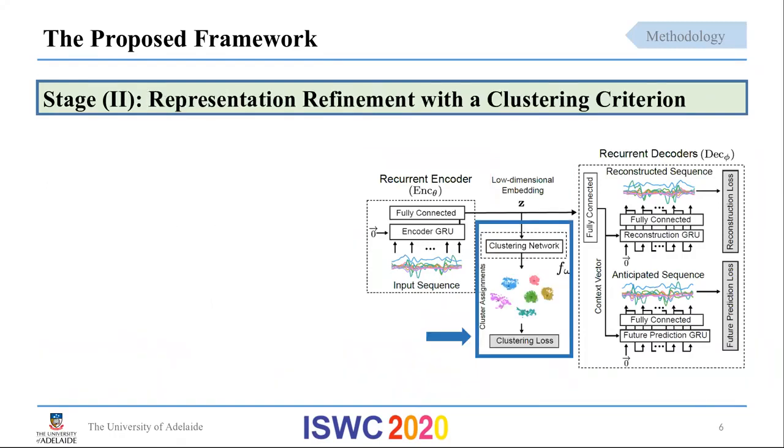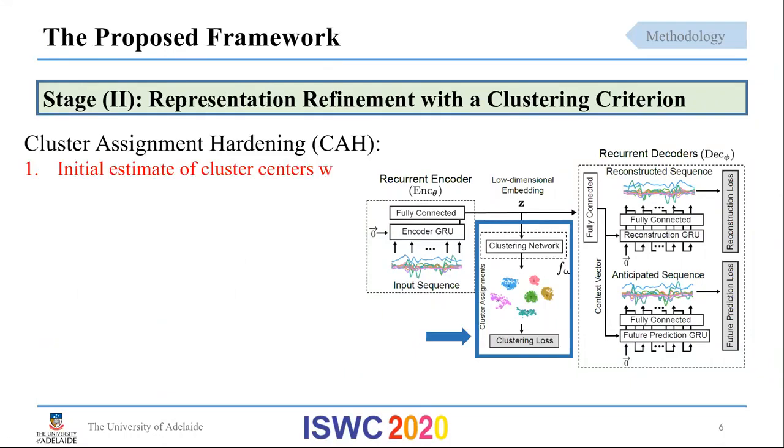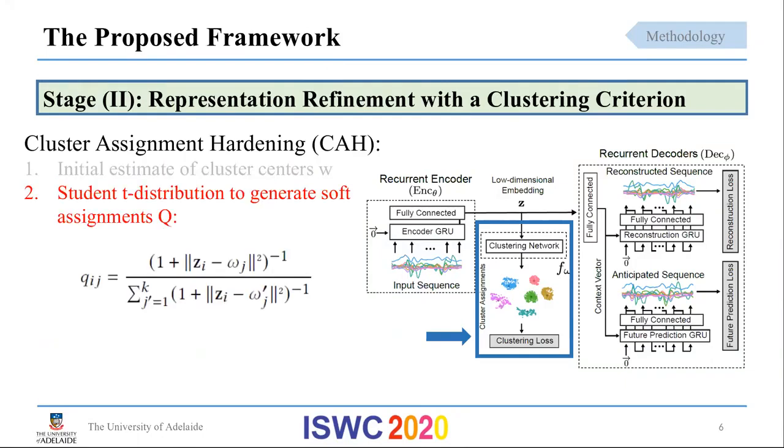In the second stage, we add a clustering network that is trained with cluster assignment hardening. We start with an initial estimate of the cluster centers omega. Next, we adopt a student's t-distribution to generate soft cluster assignments Q. This essentially uses the similarities between sensor segment representations and the cluster centers as a kernel to compute soft cluster assignments.